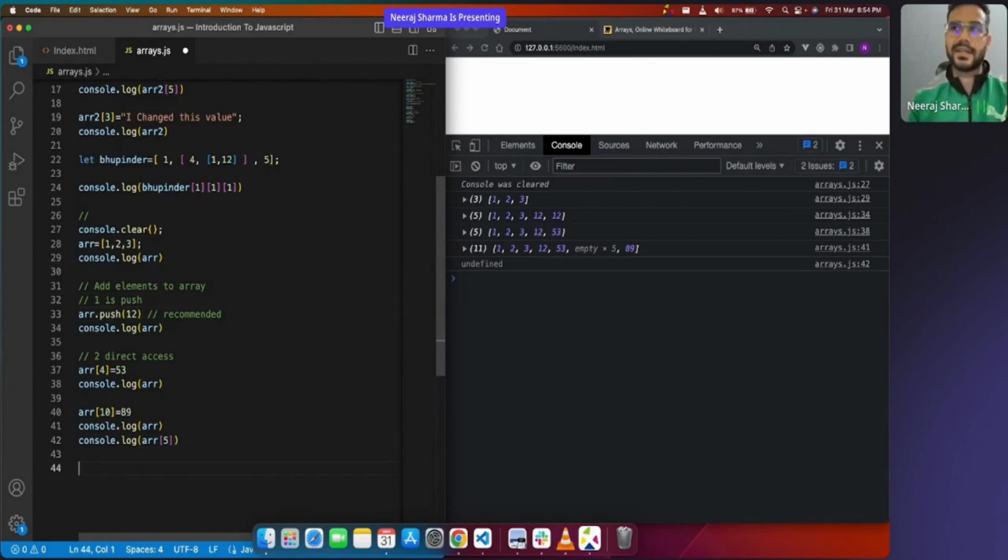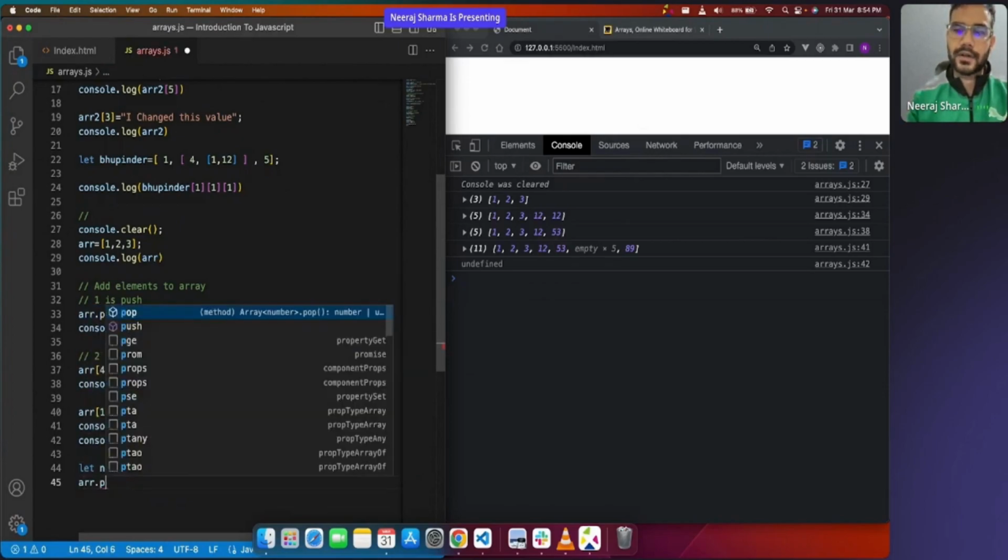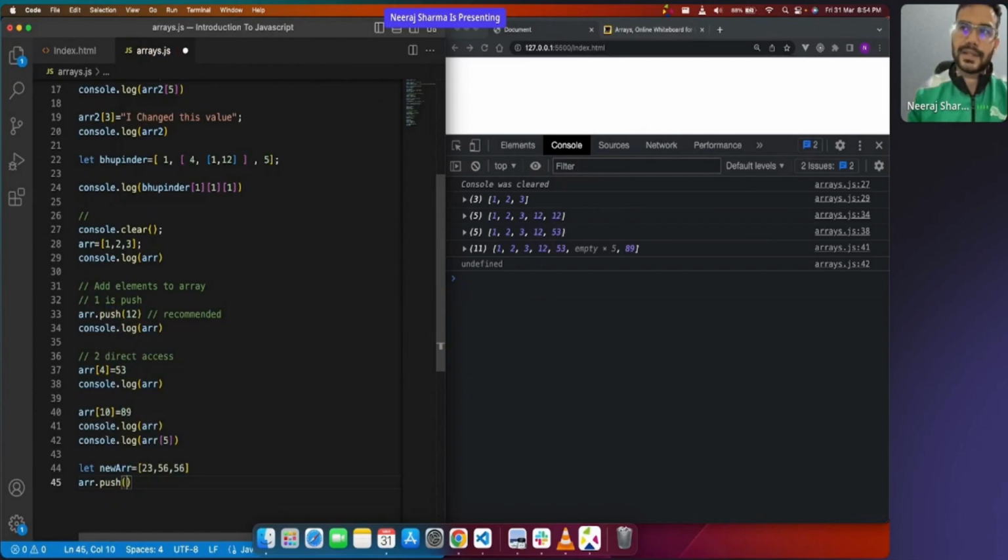Instead, a better way will be, right, Bhupinder. What you can do is first create an array. Consider this will be the better way, I'll tell you. You can say ARR equals some new array, let's say newArr. I'll say this is more readable. So consider you want to enter the elements 23, 25, 26. What you could say is ARR.push(newArr).